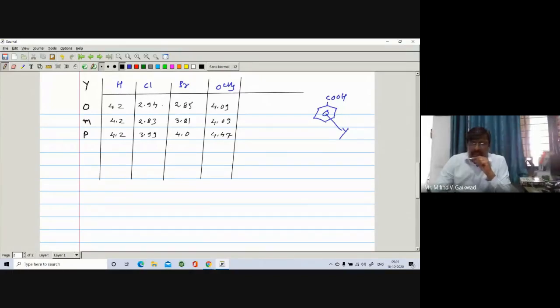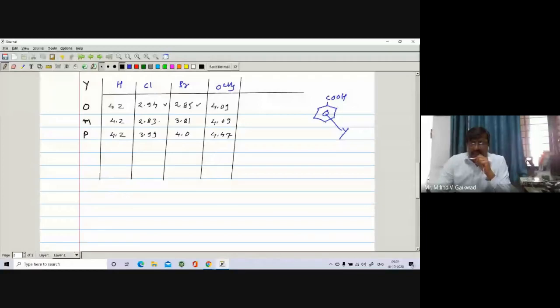So here you will observe that for chlorine and bromine, the acid is found to be more acidic, because the pK is lower than para. And if you compare with meta, here the meta is found to be again lower as compared to the previous one.